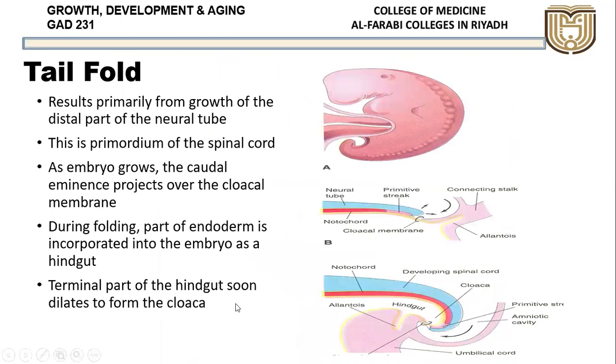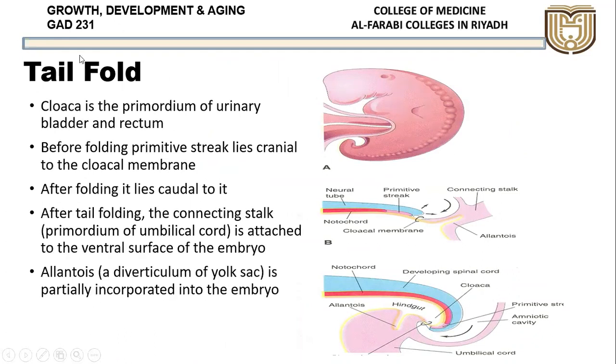So the terminal part of the hindgut soon dilates to form the cloaca. This hindgut part of the yolk sac starts dilating, and it forms the cloaca. And cloaca is the primordium of the urinary bladder and the rectum. From this part will be the development of both the urinary bladder as well as the rectum, as well as a part of the anal canal. Anal canal actually develops from the ectoderm. So this is a very important part which will help in the development of both the urinary bladder as well as the rectum.